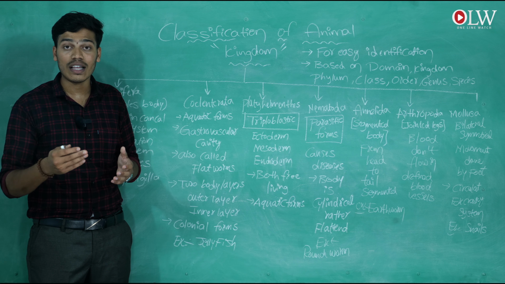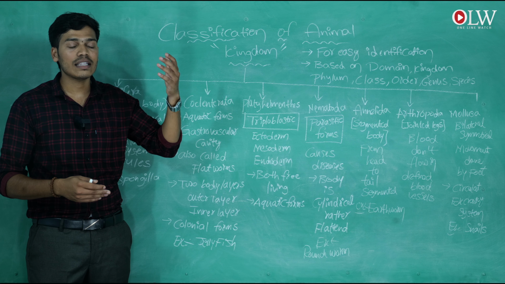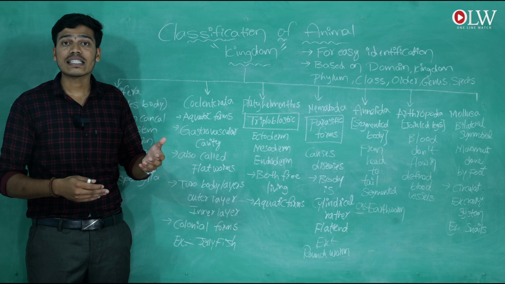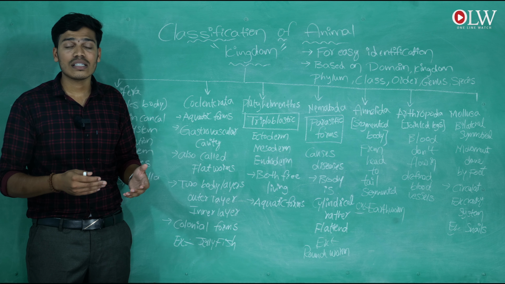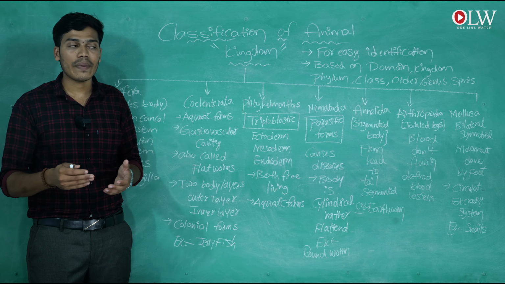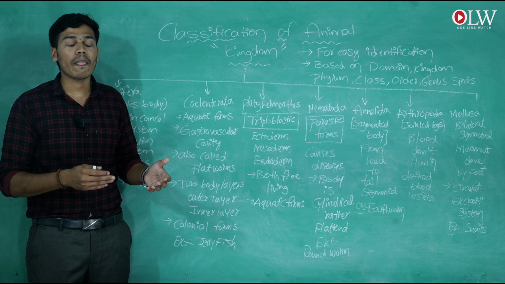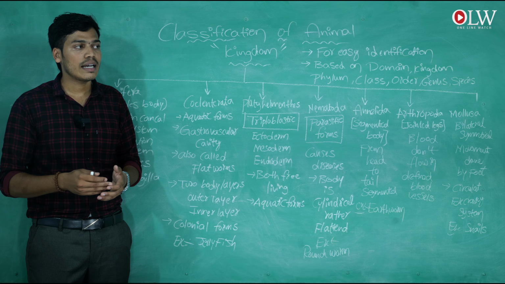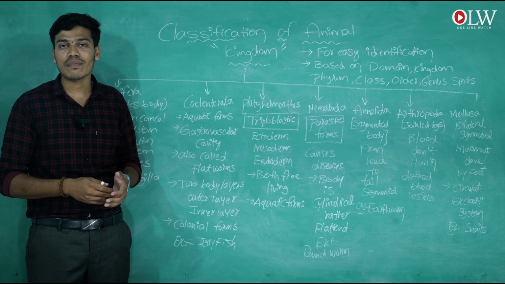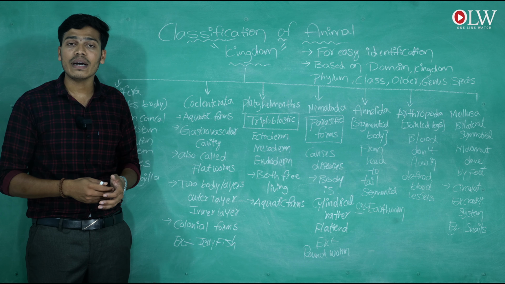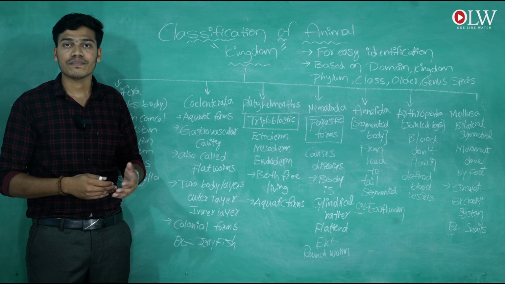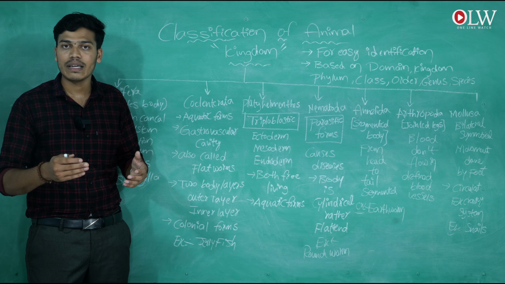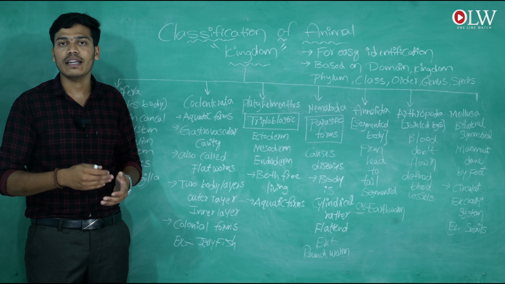The notochord is present in the protochordata, and it separates the nervous tissues. The best example of protochordata is Herdmania.